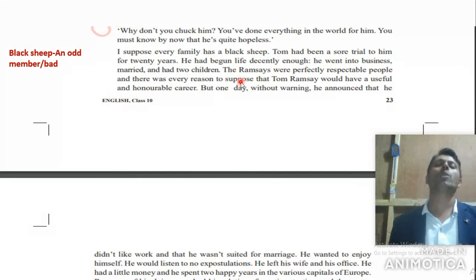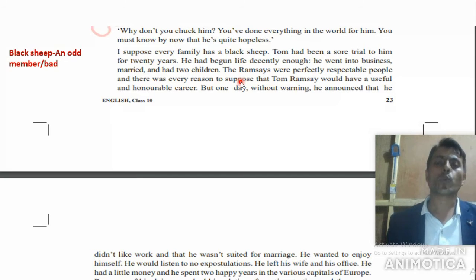Now, he had begun life decently enough. We are talking about the past. The narrator here is talking about the past. He had begun life decently enough. Decently means a very standard life. It was a very standard life in the past. He had such a lifestyle. He went into business, right? He just started his business, and married. Even he already got married and had two children, right?